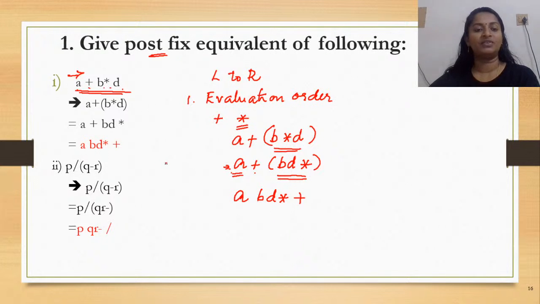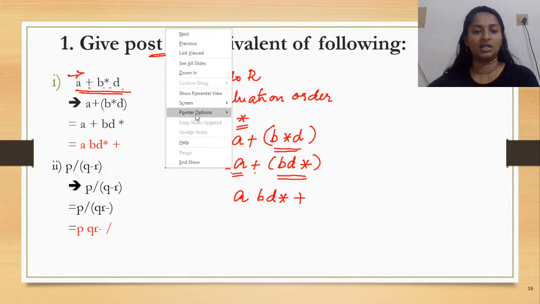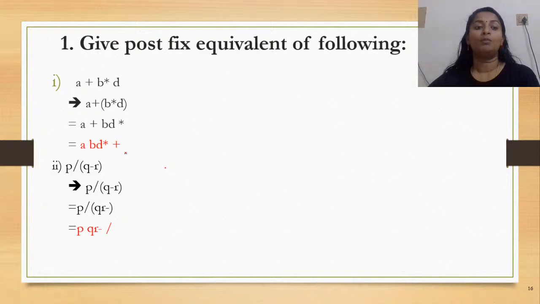So this is how the first expression would be converted to the postfix notation, and see how you arrived at it. The one written in red color font is the final answer. Now let us see our next question. In the question it is given P slash Q minus R.